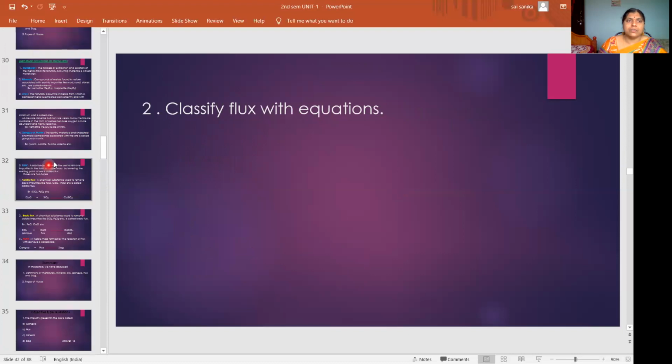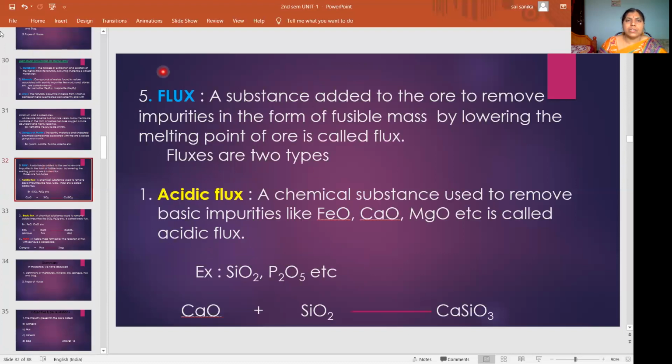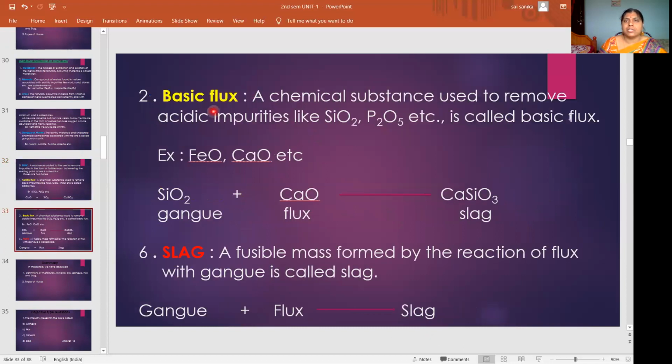First you have to give the definition of flux. Then these are of two types. Acidic flux: write the definition, write an example and write this equation. That means when flux and gangue react, what happens? Similarly, basic flux: what is basic flux, what are the examples for basic flux, and when flux and gangue react, what is the substance formed?